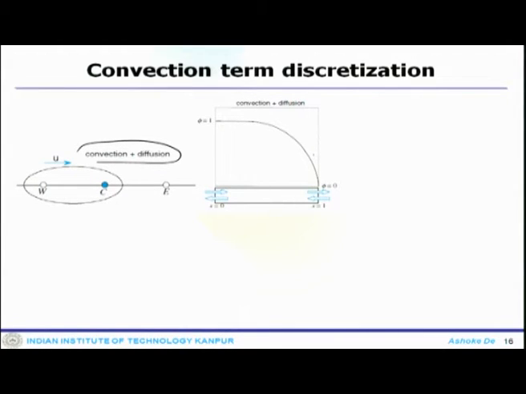Now, here at low and high Peclet number values, as long as your diffusion is dominant, the linear profile assumption is okay for a diffusion dominant system, but that is not the case once convection overwhelms the diffusion.